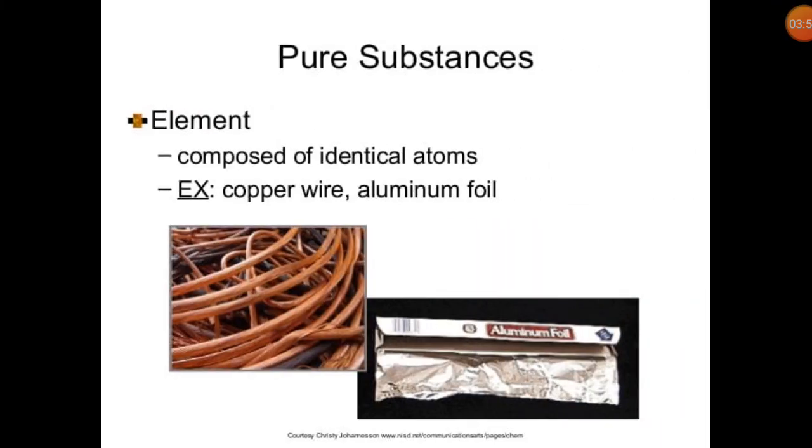Now what are pure substances? Elements. Pure substances are those in which we place elements, and elements are those made of identical atoms. For example, copper wire, aluminium, oxygen, hydrogen and many more elements. These are called pure substances. And one more thing I want to tell you: elements may be of three types, metals, non-metals and metalloids, and all three forms are pure substances.